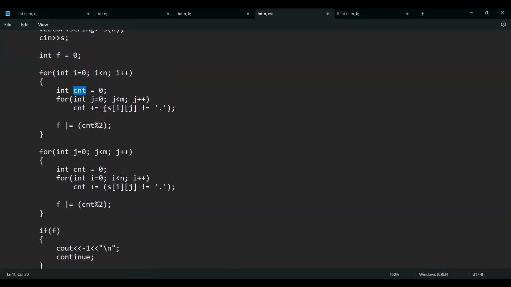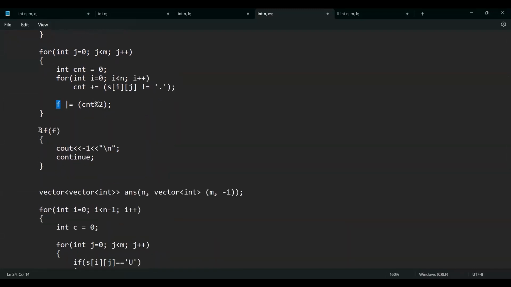Maintain a count variable and check if s of ij is not equal to dot. This means this cell needs to be colored, so I'll add 1 to my count. If count % 2 is odd, then f will be 1. Similarly, I'll do it for all the columns. I'll find the number of cells that need to be colored, and if count is odd, my f will be 1. So if my f is 1, that means one of these rows or columns has an odd total number of cells that need to be colored, so my answer will be -1.